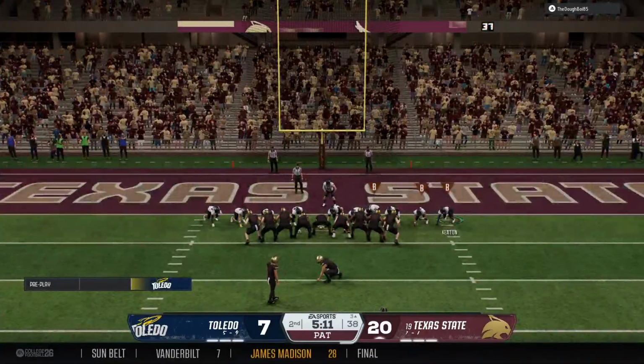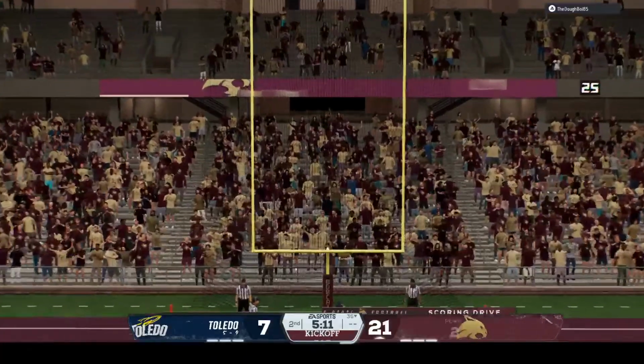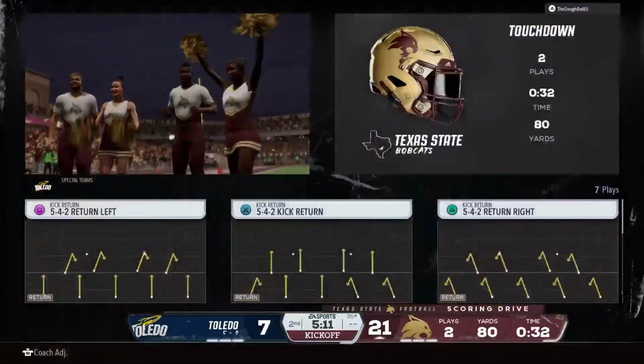Lining up to tack one more onto that lead. And the extra point puts them on top 21-7.